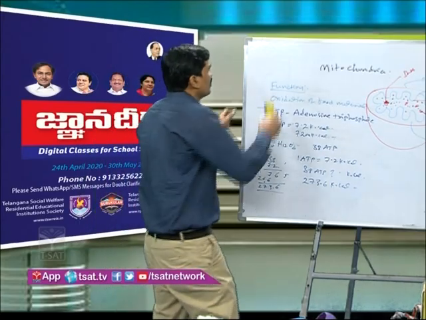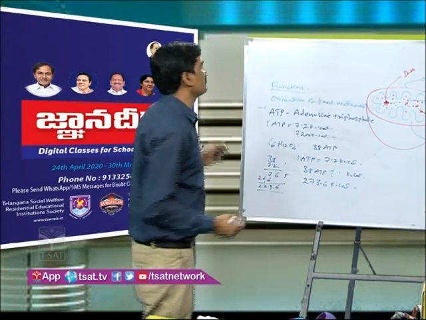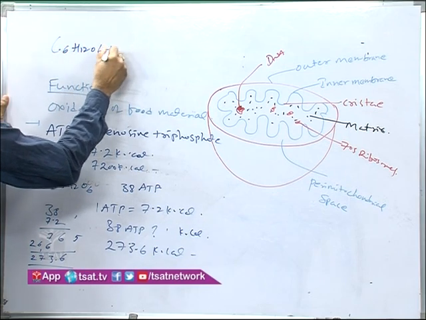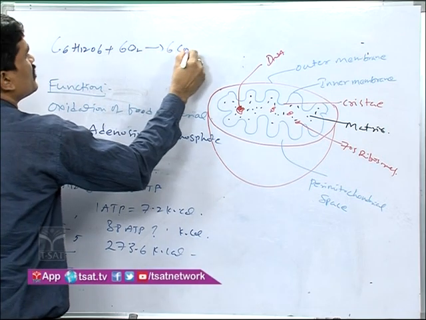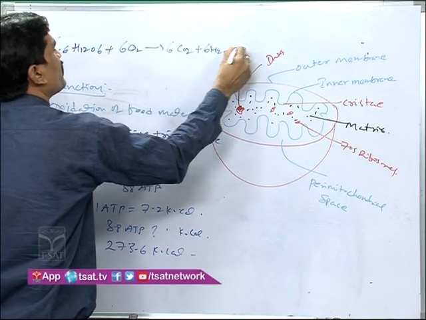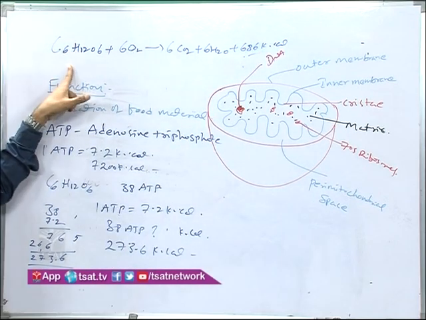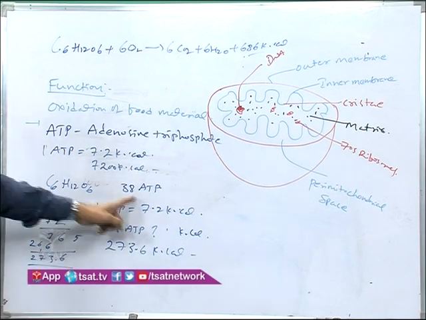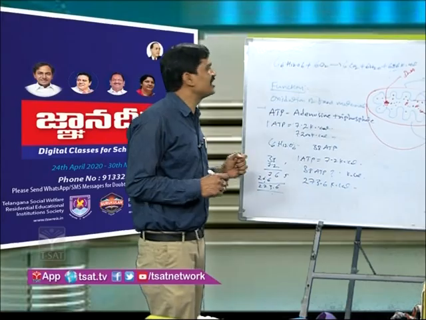When we write the aerobic respiration equation, you see here C6H12O6 plus 6 O2 gives rise to 6 CO2 plus 6 H2O plus 686 kilocalories of energy. That means one molecule of glucose can produce 686 kilocalories of energy. But here the ATP energy is 273.6 only. What about the remaining energy?